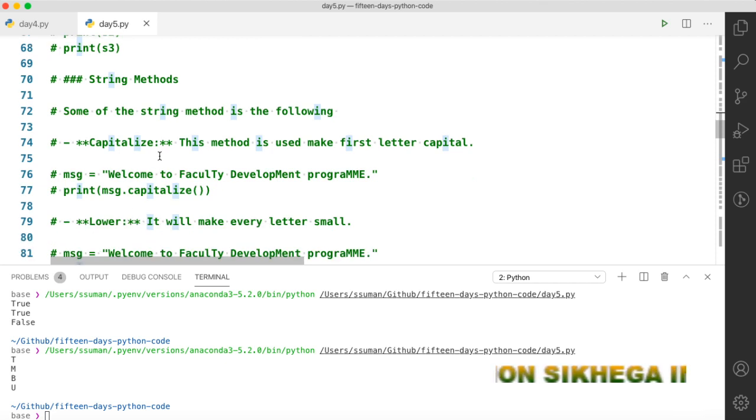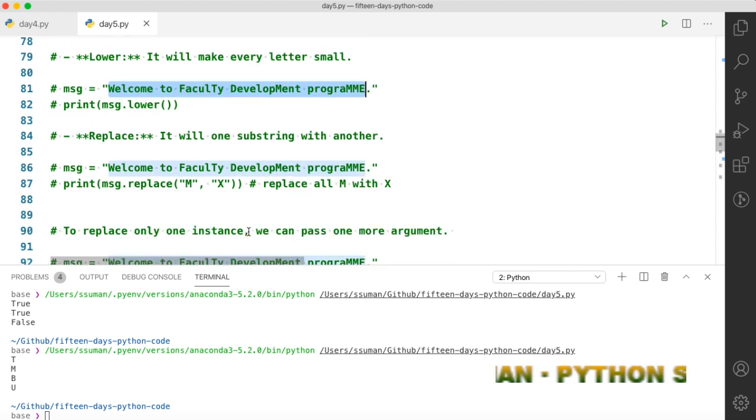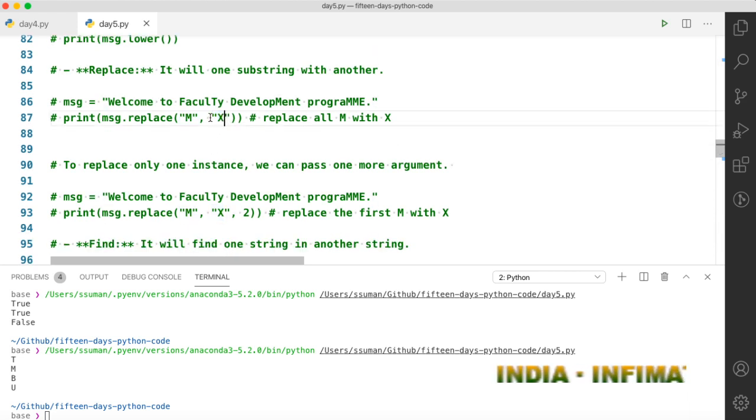String methods, there are many string methods, and a few common ones are capitalize. Remember, capitalize will only capitalize the first letter of the string. It will make all others lowercase. Lower will make all the elements lowercase. Replace will simply replace all instances of this string with this string. You can use two as well. Suppose you want to do this, then it will replace this with x.